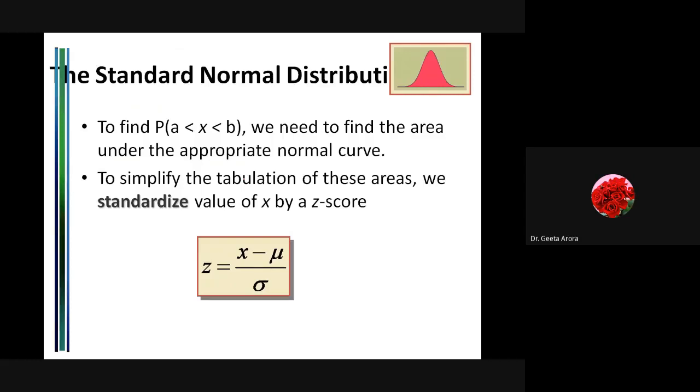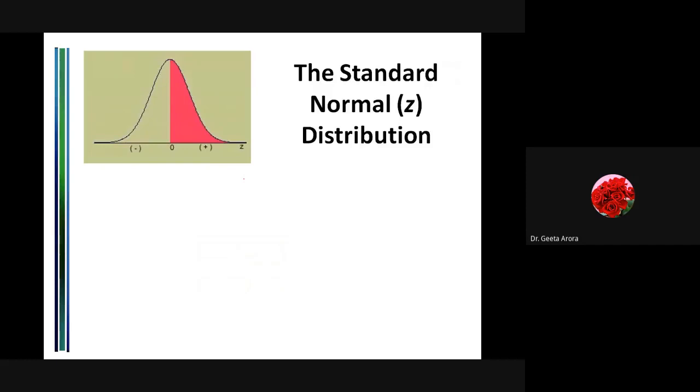If z is taken as (x minus mu) by sigma and we draw a curve, then this curve is known as the standard normal distribution, and it has the property that the center, which was earlier mu, is now 0, and it is symmetrically distributed. This is our positive side, as with the x-axis, and this is the negative side. So we have this first property: mean is 0, standard deviation is 1.